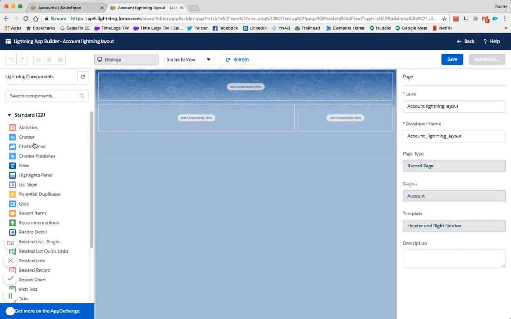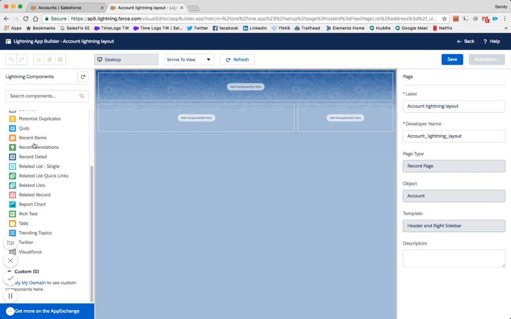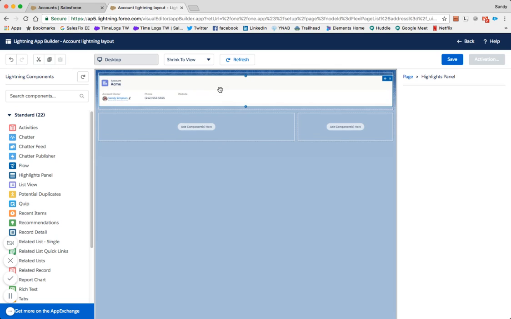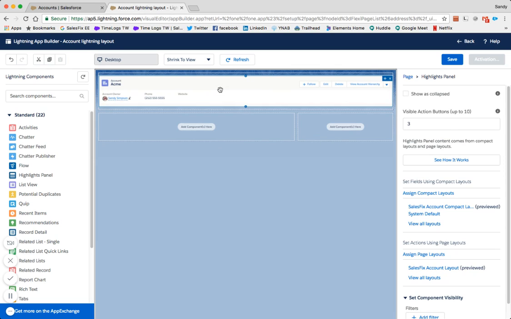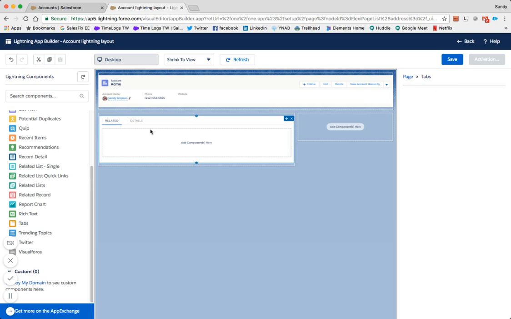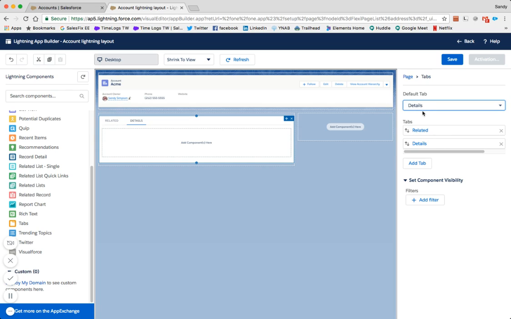The left column lists all of the components that are available to you to use. Let's select the Highlights panel and drag and drop it into the top region of the page. Now we'll select the Tabs component and drag and drop it onto the page. By clicking the component, we can view the Properties box in the right-hand side. Let's change our default tab to Detail and change the order of how they appear on the page.